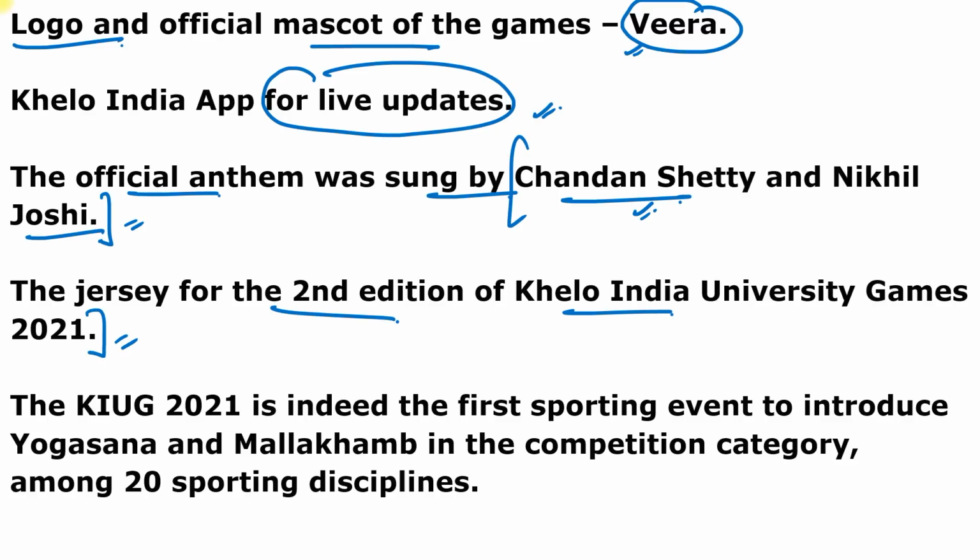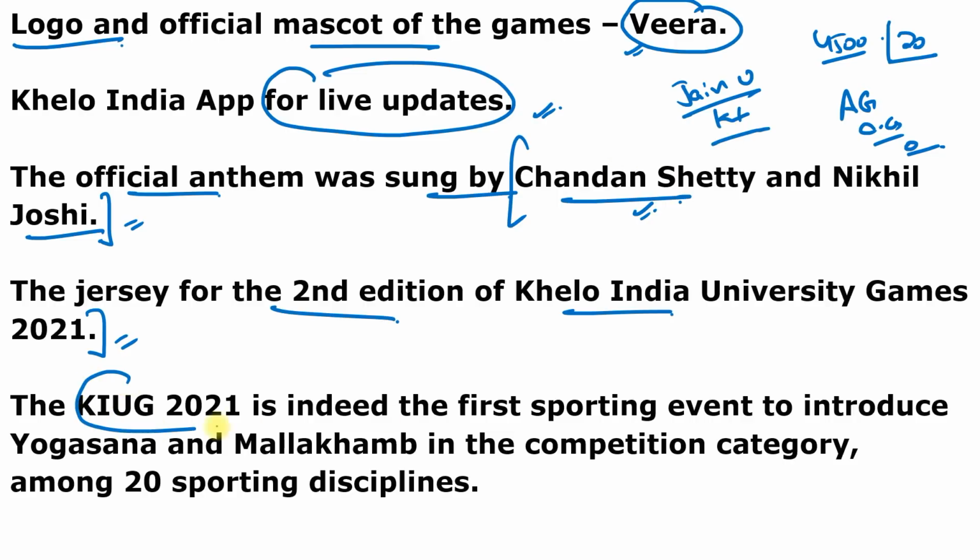And remember, the Khelo India University Games is a platform aimed at identifying talent for the Asian Games, the Commonwealth Games and the Olympics. And the event saw the participation of 4,500 athletes representing 20 sports across India, and the event was hosted by Jain University, which is situated in Karnataka. And this Khelo India University Games 2021 is indeed the first sporting event to introduce Yogasan and Malkhamb in the competition category among 20 sporting disciplines.